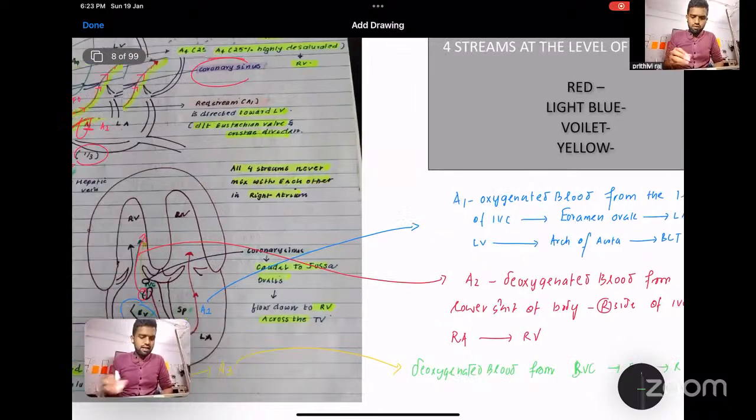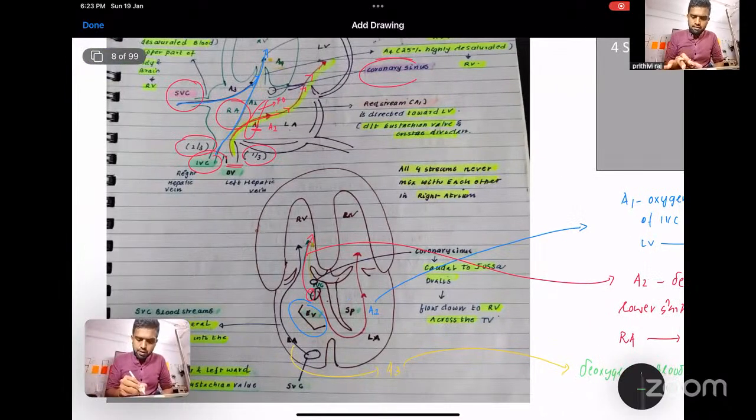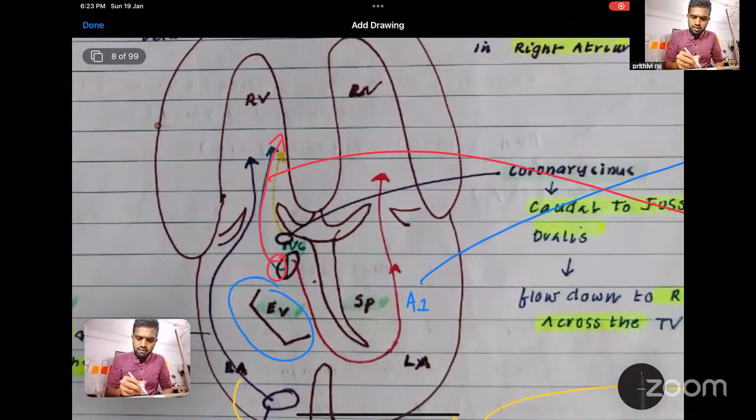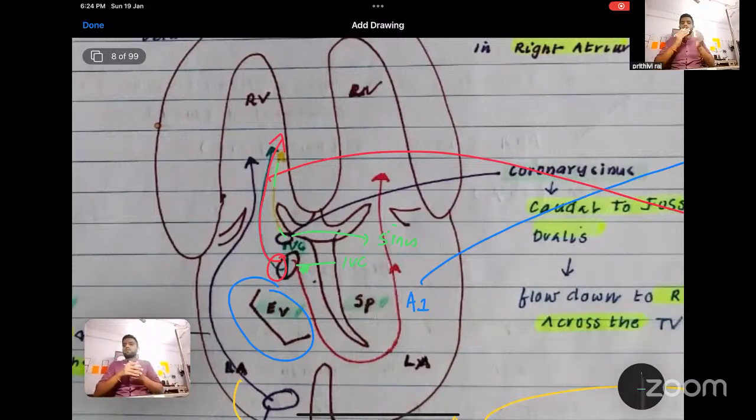Whereas A4 lies just below the IVC. When you see the IVC structure, just below it you have the coronary sinus opening, so the blood directly enters the right ventricle. That is A4. So A1, A2, A3, A4.